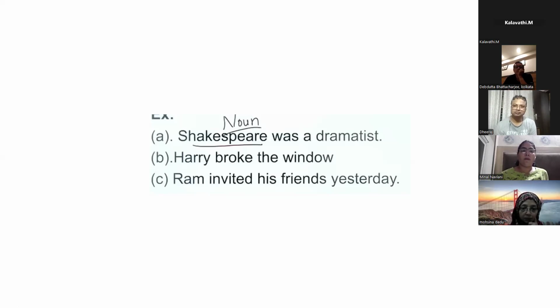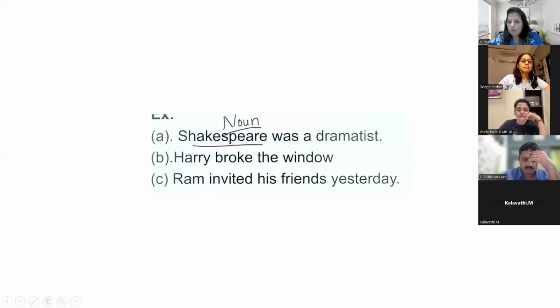See, simple. What can you do in this? Who broke the window? You will get the answer: Harry. Harry broke the window. Next question: what did Harry break? You will get the answer: window. So both Harry and window are nouns. Both are nouns.